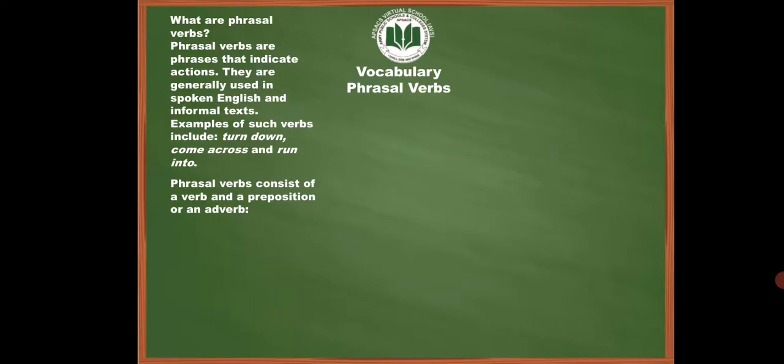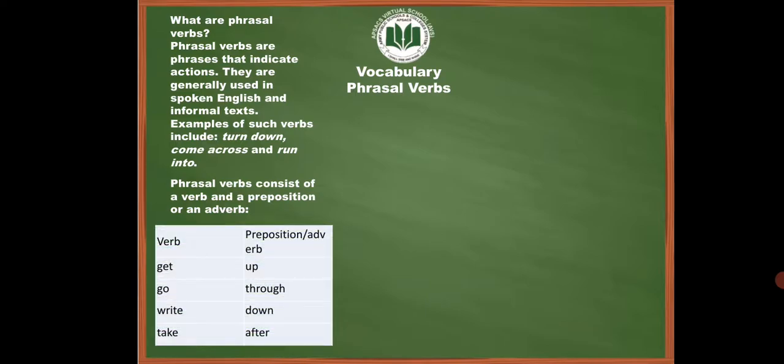Phrasal verbs consist of a verb and a preposition or an adverb. It means it is a combination of either a verb and a preposition or a verb and an adverb. For example, get up, go through, write down, take after. Now, every word, if taken singularly, has a different meaning, but when it is combined, the meaning entirely changes.